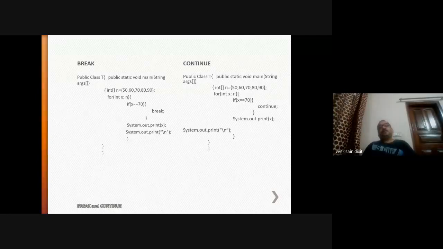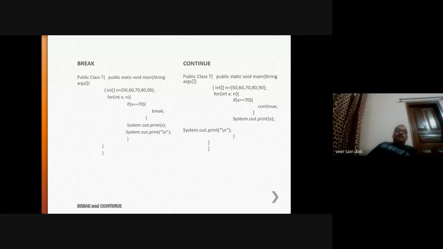Now, there are two statements, break and continue. What is the difference between break and continue? In Python also, you have studied about it. If a break statement is used in a switch statement, any conditional statement, or in looping or in functions, when the break statement is there, immediately you will come out of the loop or your function or conditional statement. That is the use of break.